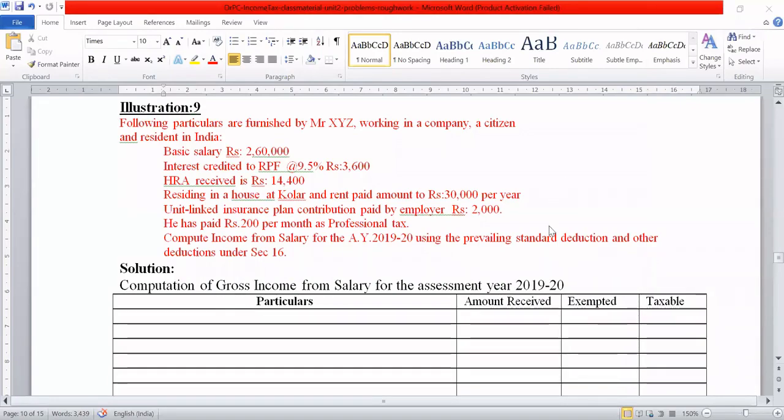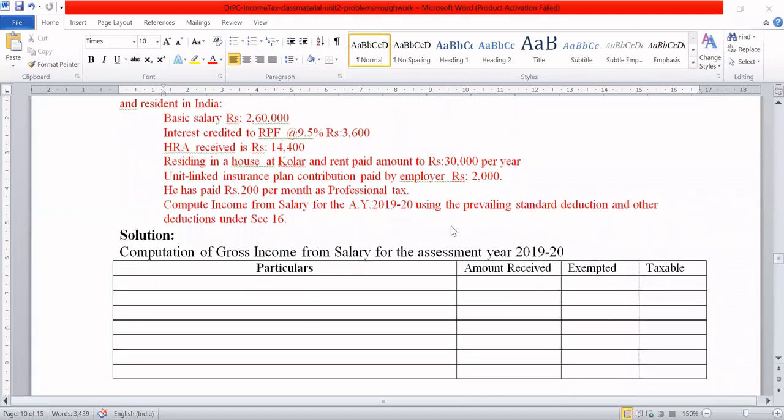Okay, so now see the problem here. Whenever it is asked that you have to compute the income from salary, this is a comprehensive problem. This could come for 7 marks. Earlier problems, if you see there, it was only find the exempted amount, find the taxable HRA, find the taxable entertainment allowance, all very simple problems. But now we are getting into a little comprehensive problem, little bigger problems. So this problem could come for 7 marks.